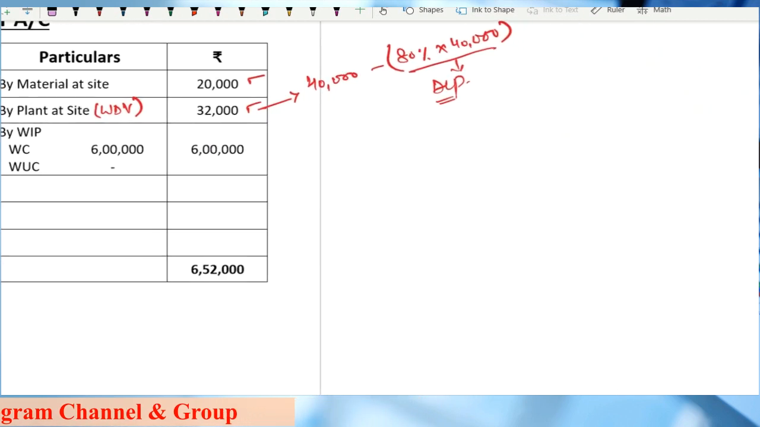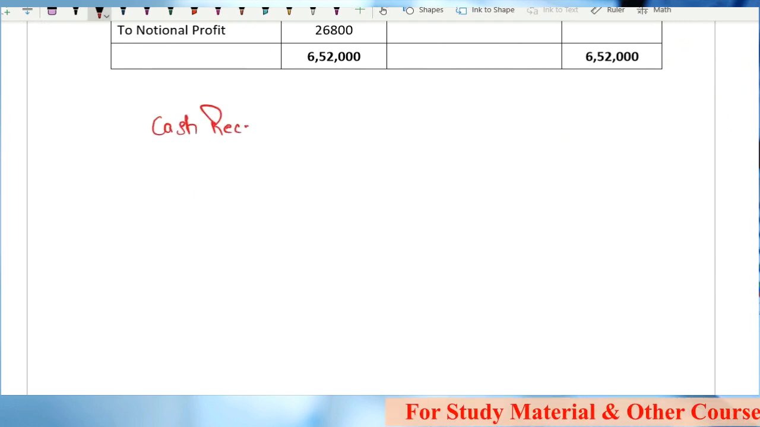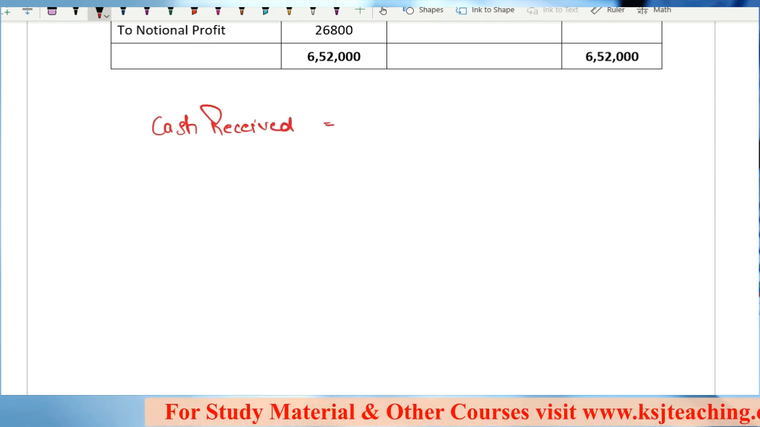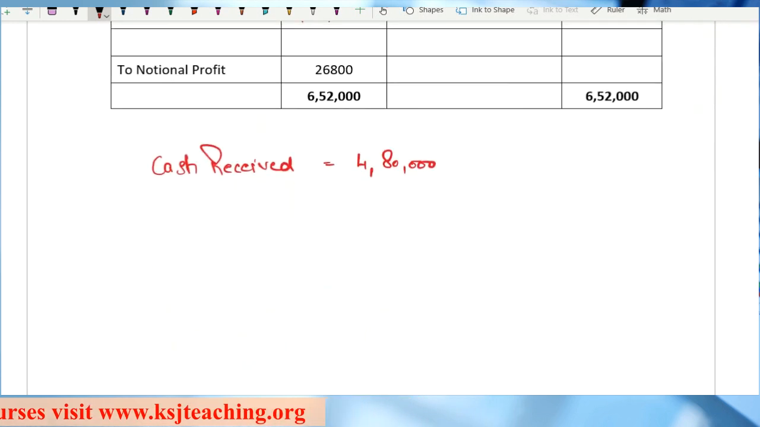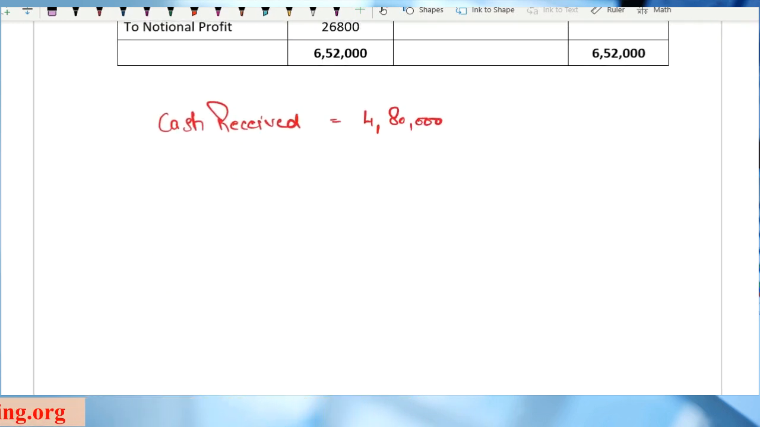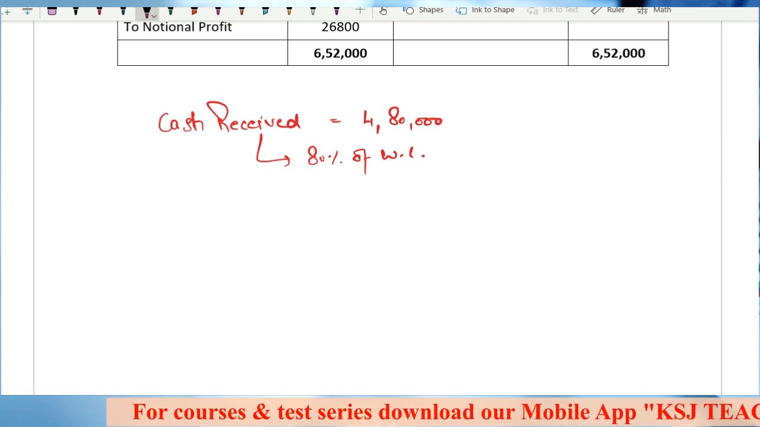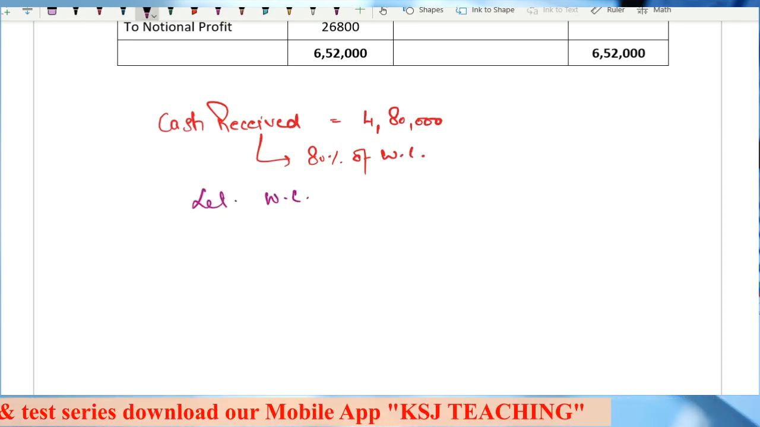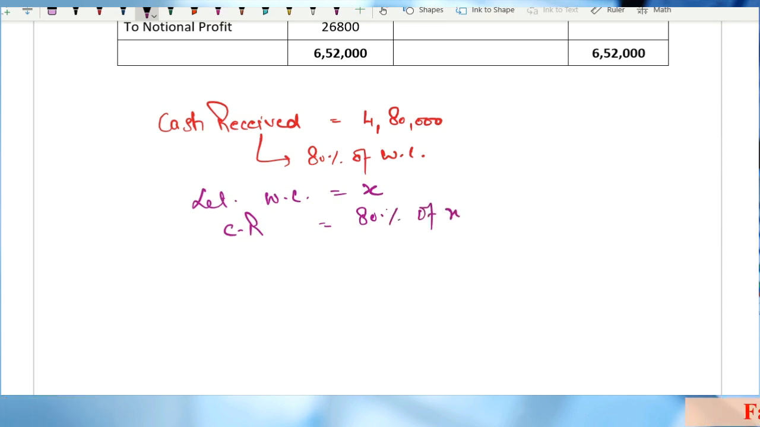Now come to work certified. He says that you have cash received, that is 4,80,000. Now this cash received is 80% of my work certified. So I will say let work certified be X. So that means cash received is 80% of X. Any doubts?